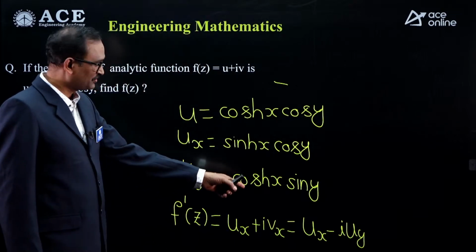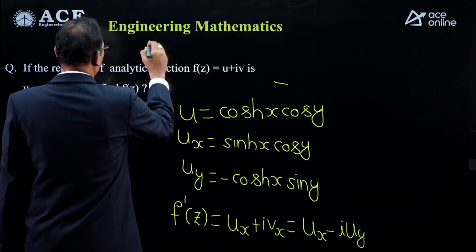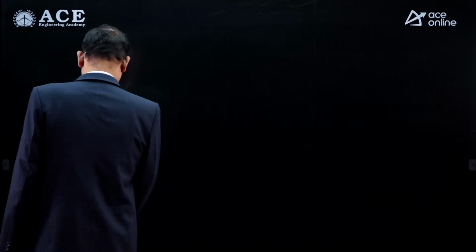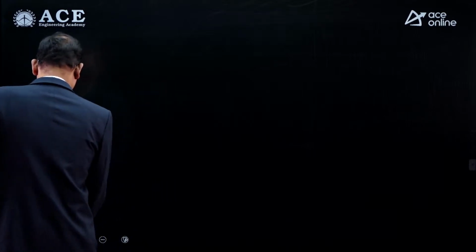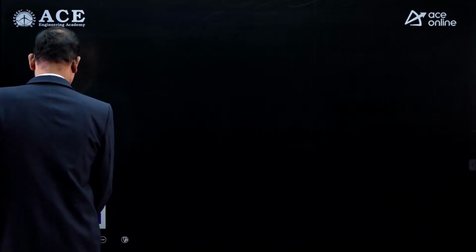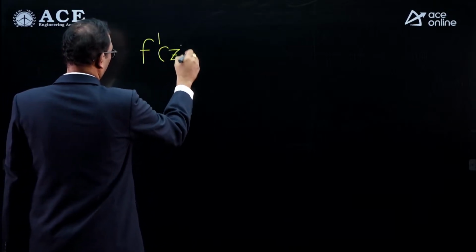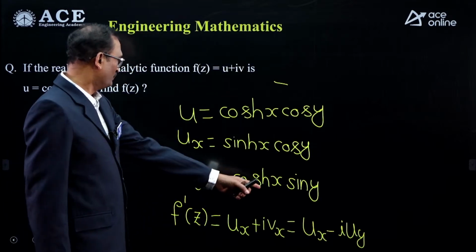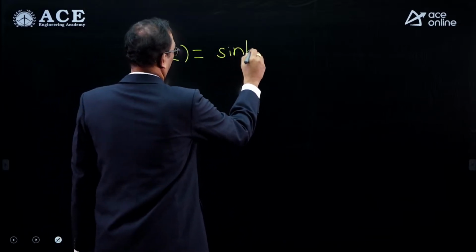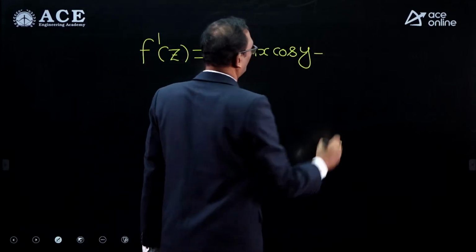This is the formula. You just have to substitute dou u by dou x and dou u by dou y. So from this, f dash of z equal to dou u by dou x, that is sin hx cos y, minus i into dou u by dou y.